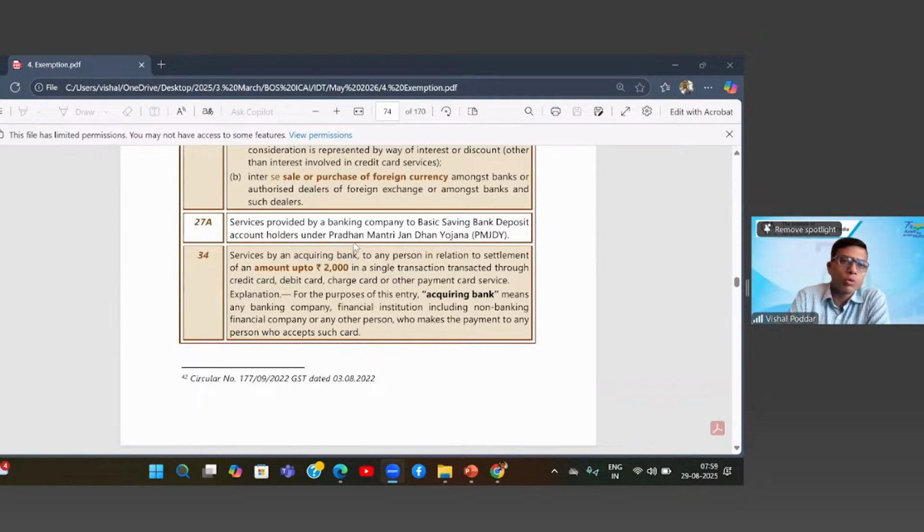So, you go to a mall for doing some shopping and the mall provides you the swipe option to make payment. So what you do is you swipe your debit card, credit card to make payment. Now, how does this swipe mechanism work? Whenever you are swiping your debit card, credit card, there is a bank. One is your bank who has issued you the debit card, credit card, and the other is the bank which is associated with that swipe machine facility.